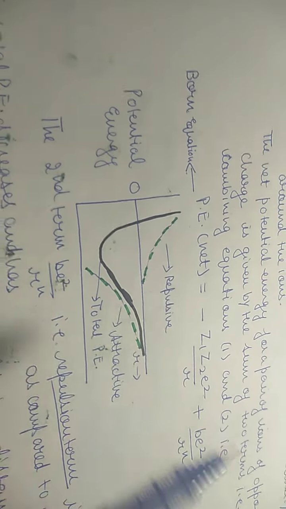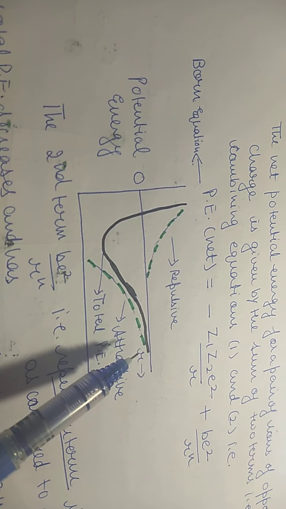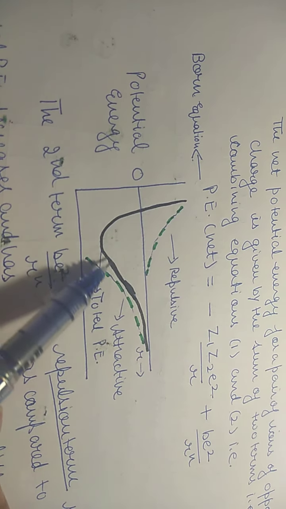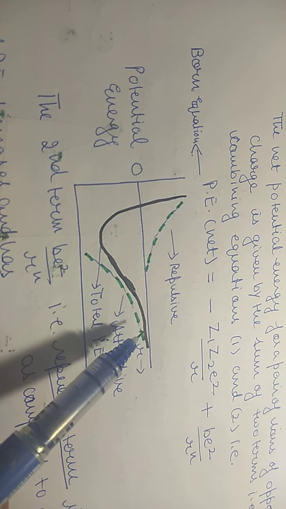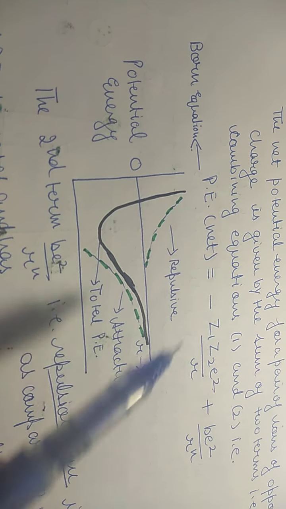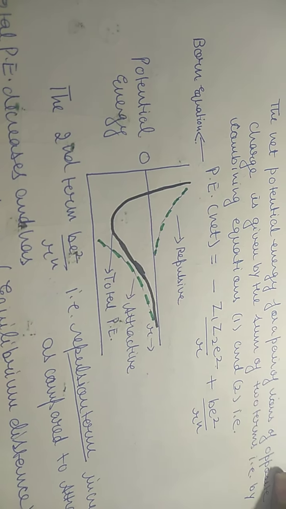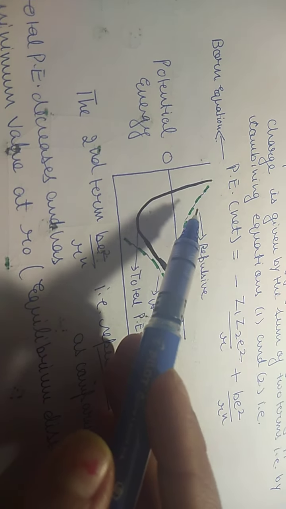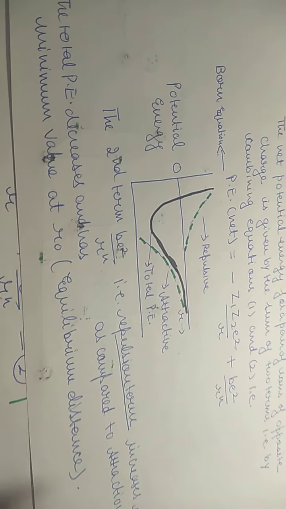Now if we draw a graph with respect to it, potential energy, and here there will be R, which is interionic distance. Now this black curve represents total potential energy. This represents attractive forces and this represents repulsive forces. Now you can see that as the interionic distance decreases, repulsive forces are rising rapidly as there is decrease in interionic distance.